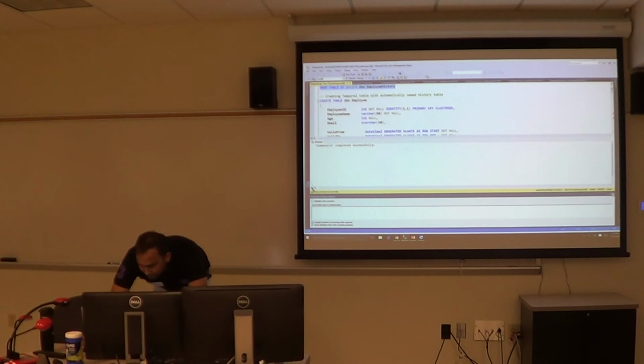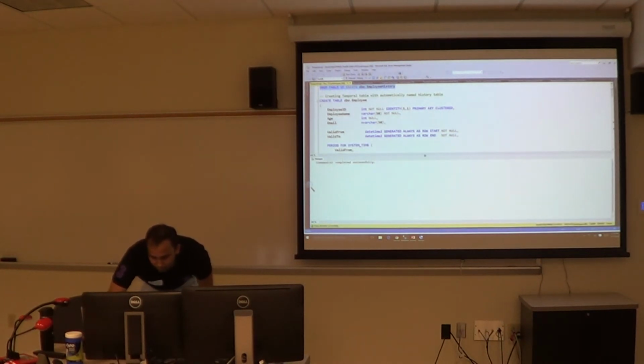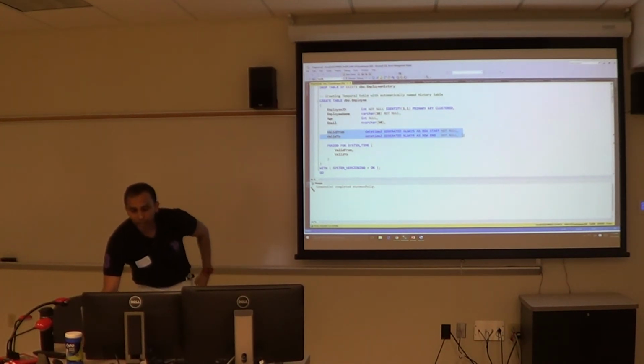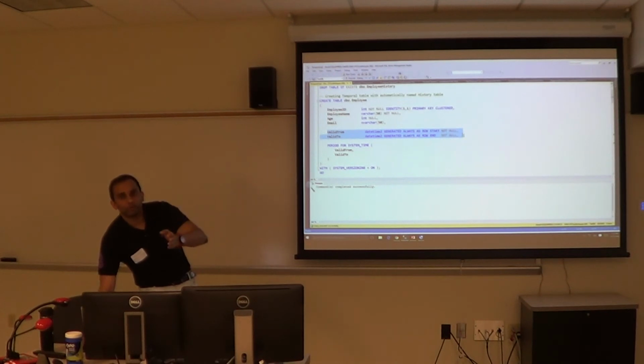The syntax is a bit different for temporal, which I want to show you here. This is basically the syntax. If you want to create a new table, along with your columns, you need to specify 2 new datetime columns, valid from and valid to. Valid to will be the end of datetime, but valid from is the current time.